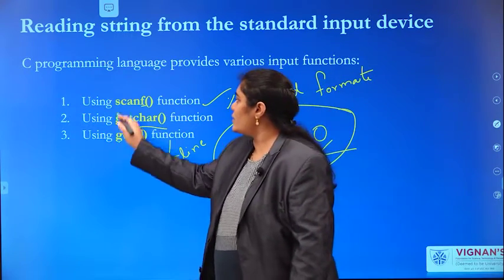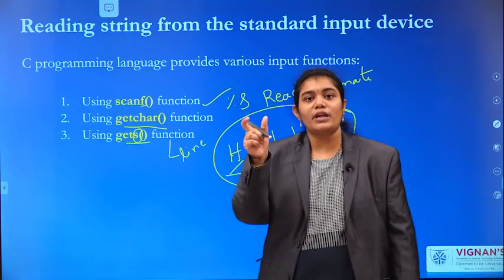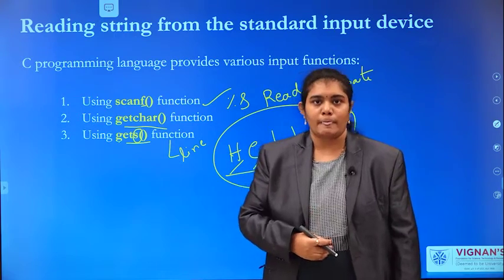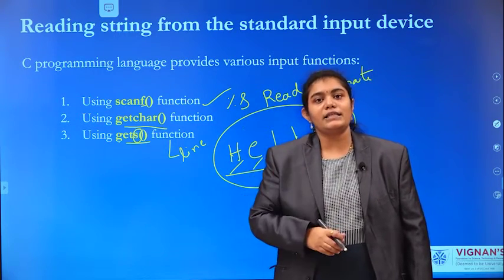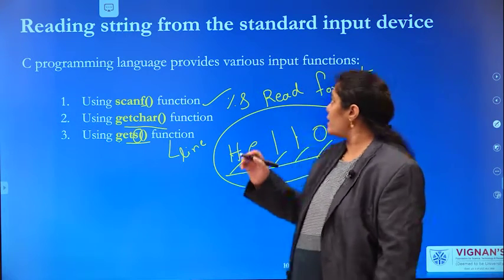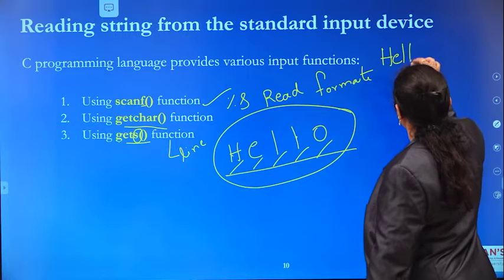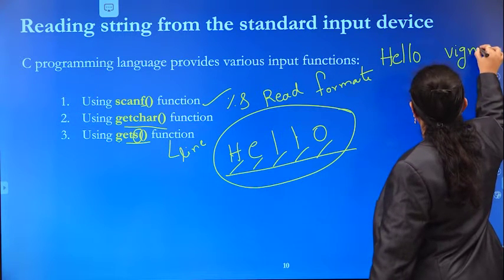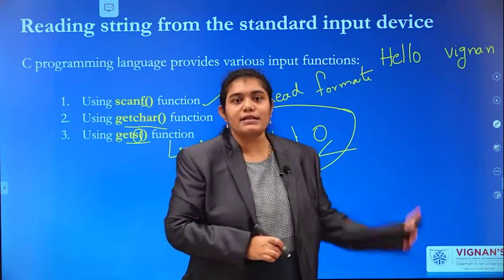The difference between getS and scanf is that scanf can read a single word until it receives a white space. For example, if our input is "Hello Vignan", how many words do we have in this line of message?